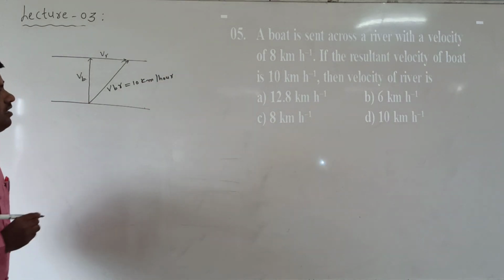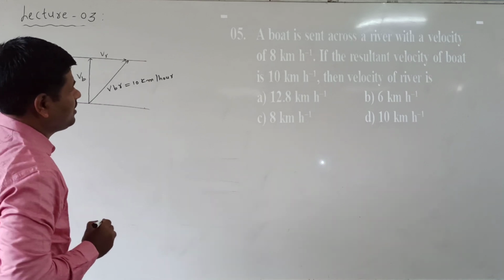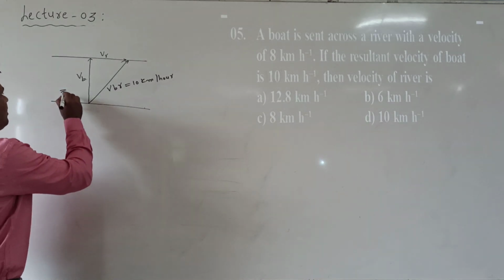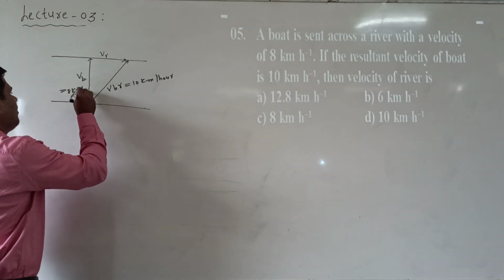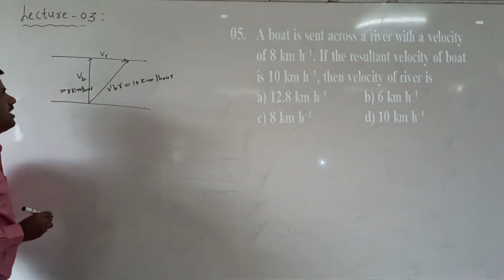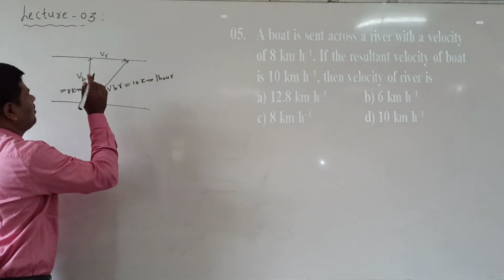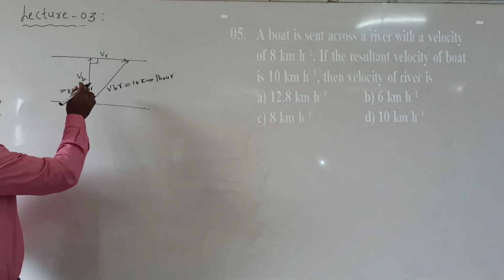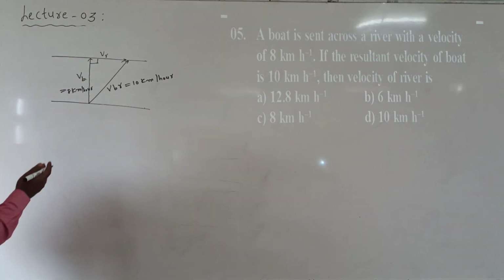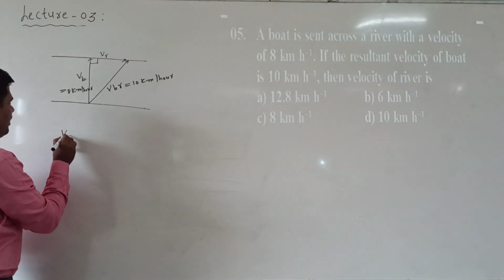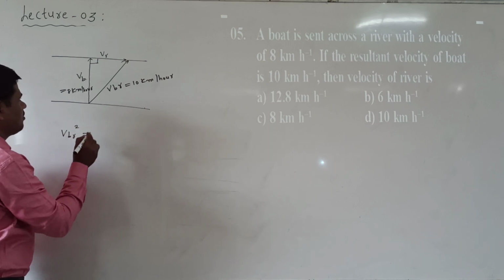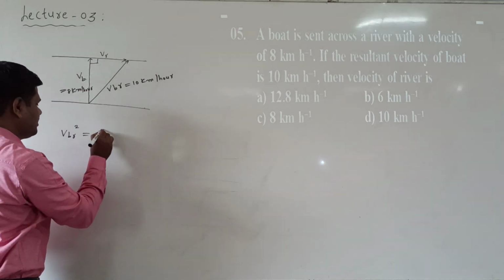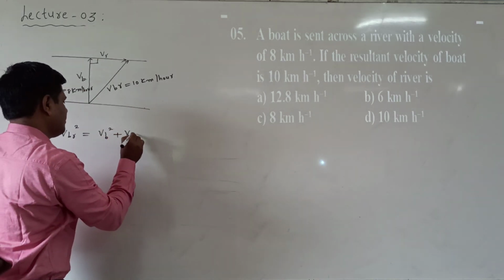The boat is sent across the river, and the boat velocity is also given in the problem: 8 km per hour. We have to find VR. For this we use the Pythagoras theorem on the right triangle. VBR square is the hypotenuse square, equal to side square plus side square, that is VB square plus VR square.